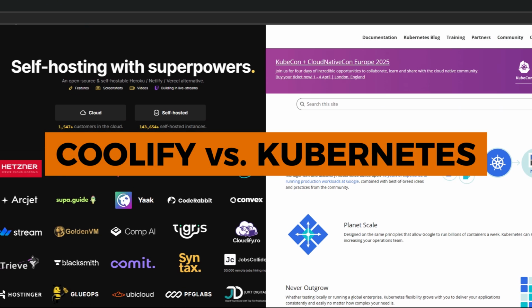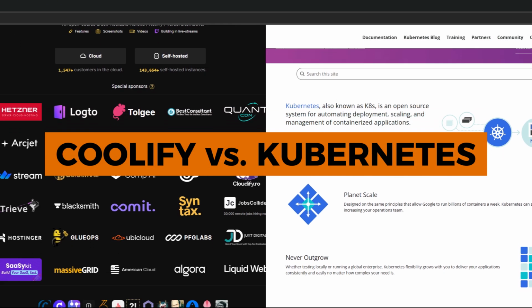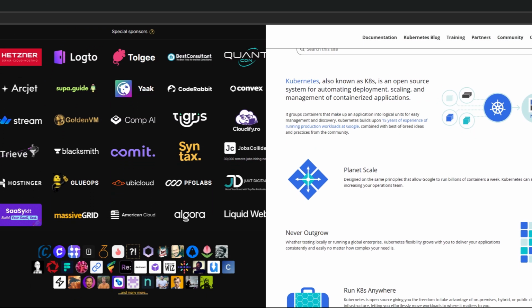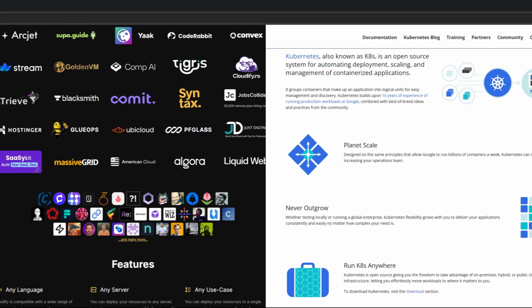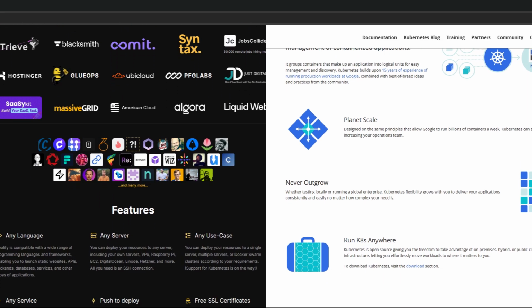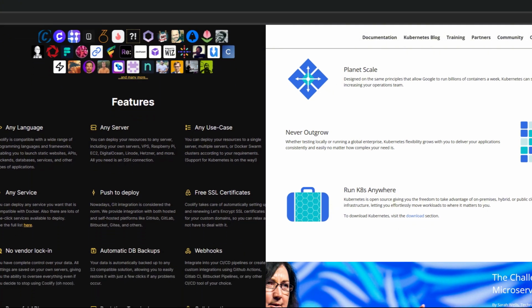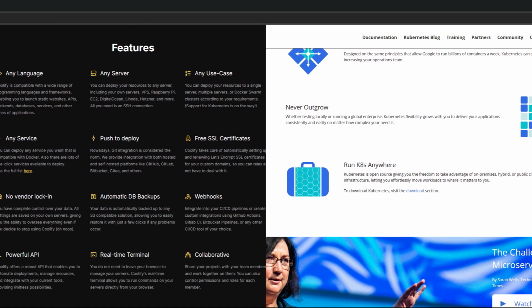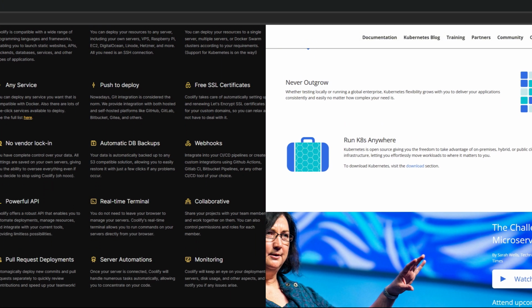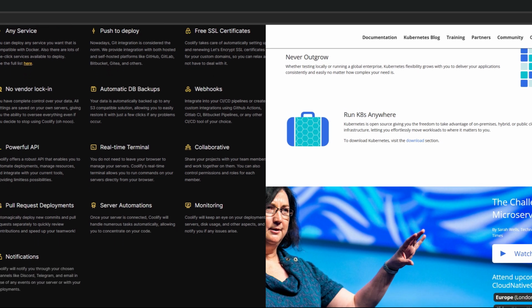Today, we will discuss Coolify and Kubernetes. Both seek to streamline application deployment and management, but they cater to varying scales and complexities. Both platforms fulfill the requirement for scalability, although Kubernetes targets significantly larger and more intricate scaling situations.